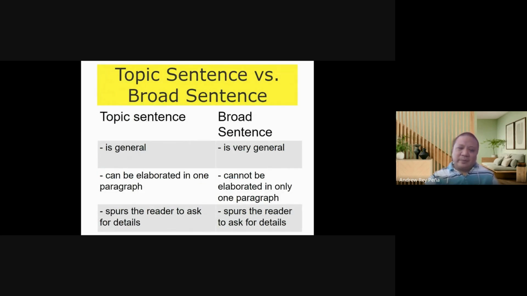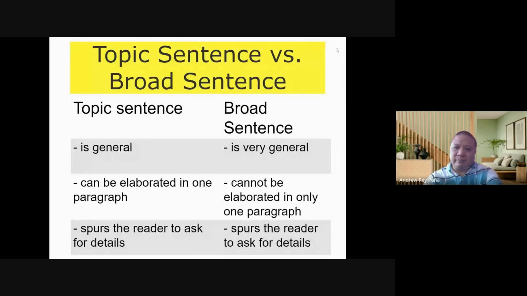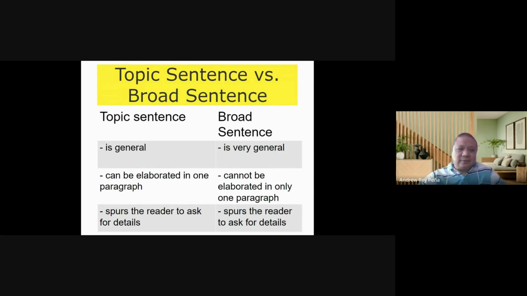Now, let's compare the topic sentence with a broad sentence. Okay, so there's a difference between a topic sentence and a simple fact, and there's also a difference between a topic sentence and a broad sentence.